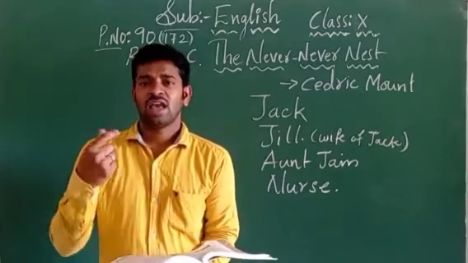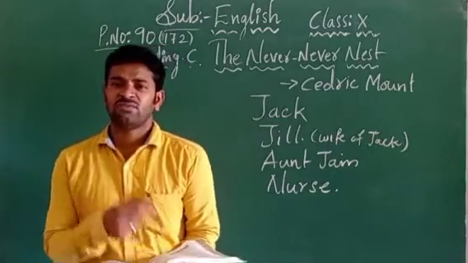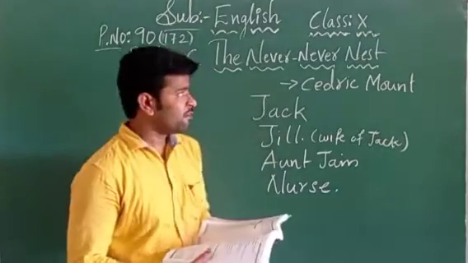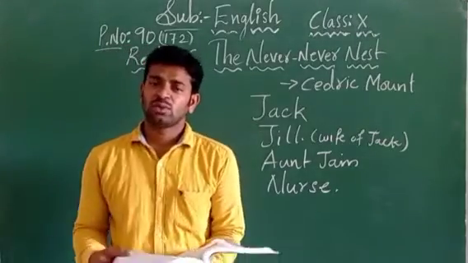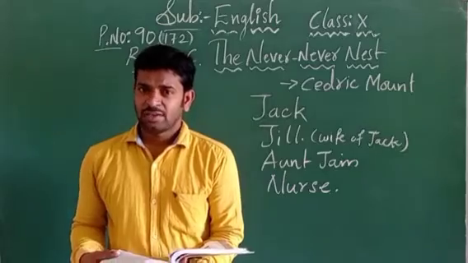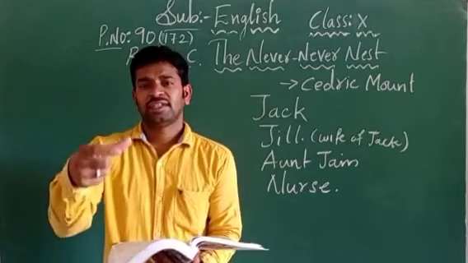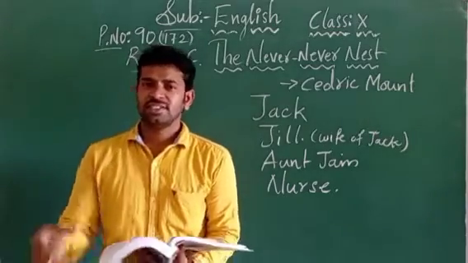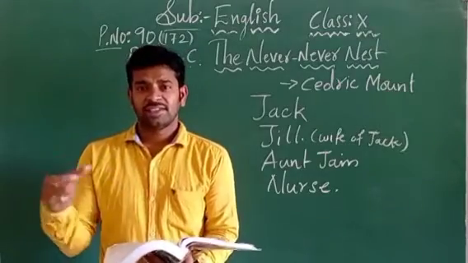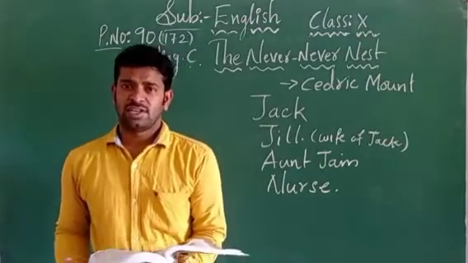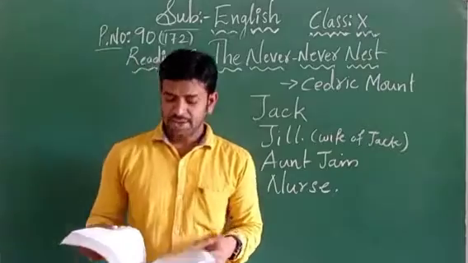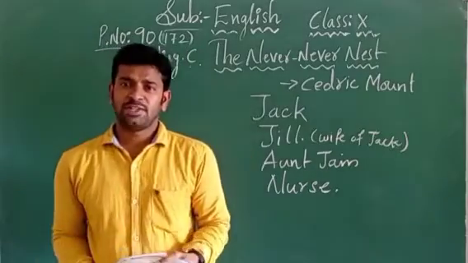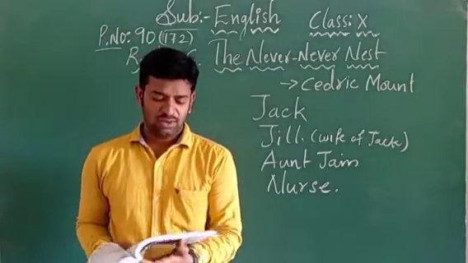After listening to the explanation of this summary of Never Nest, you can directly go through the one act play in different characters. This conversation is told by different characters in the textbook, children. So from page number 172, everybody should have the material and look into the material.